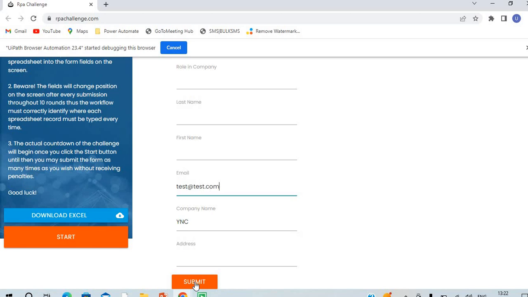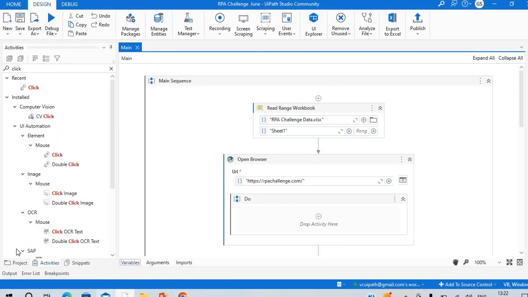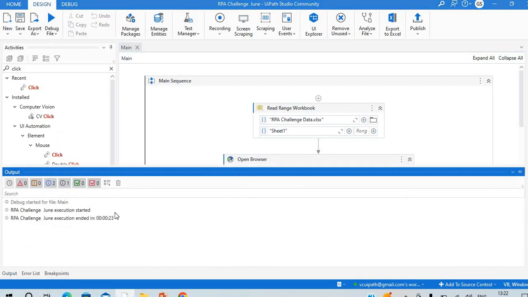All right, and you can see how fast it is doing. Accuracy, you can see the accuracy, efficiency. So now you can see it has been able to complete this, and how much time it has taken? It has taken only 23 seconds. So just imagine the productivity activities.